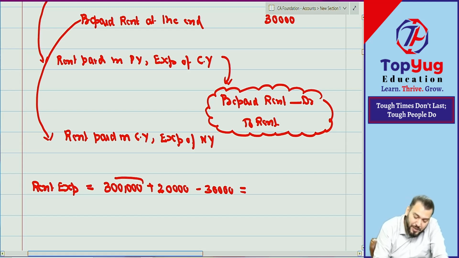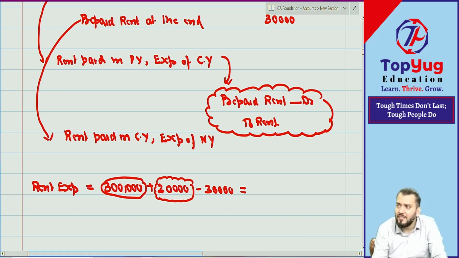But how much you have paid? But this 20,000 was paid in, but expense of, so will be added. Everyone is saying expense of current year, so why you are confused? Everyone is saying expense of current year, then why minus? Expense of current year will be added now, because we are finding expense of current year. If you are saying it is an expense of current year, then why minus? Just right one.